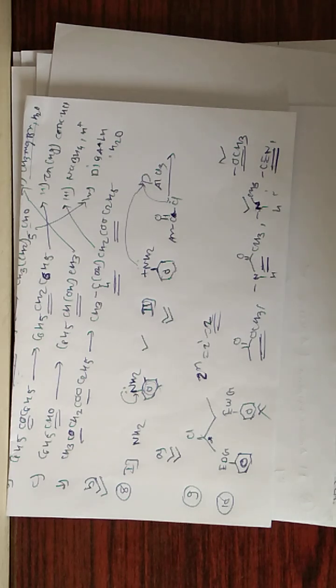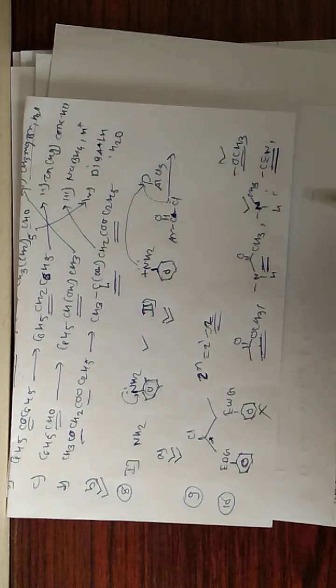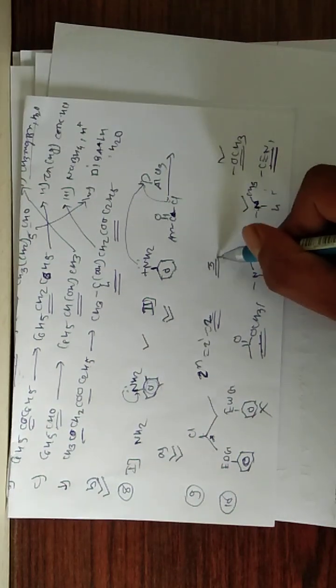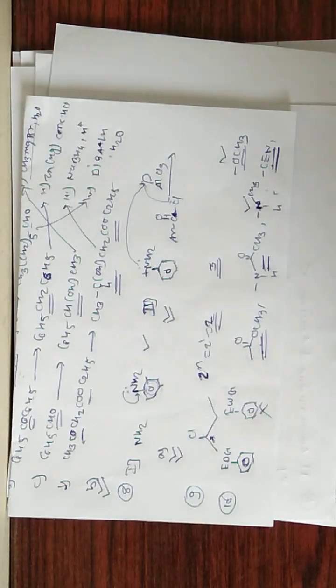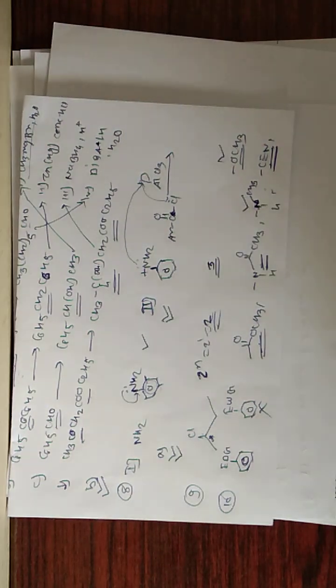So the question is the total number of deactivating groups. We have to find deactivating, not activating. So how many of these are deactivating groups? First one, second one, and the fourth one. So our answer should be 3. This is also a numerical answer type question. So we have to write 3 there. 3 is the correct answer of that question.